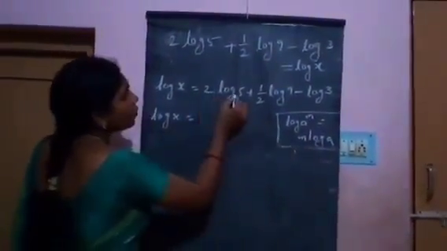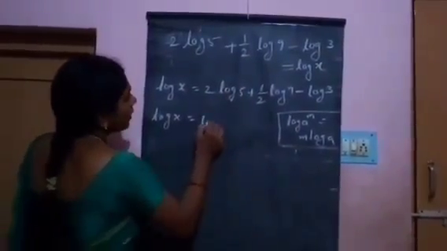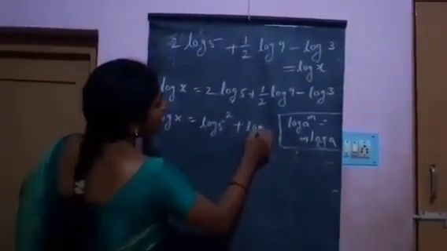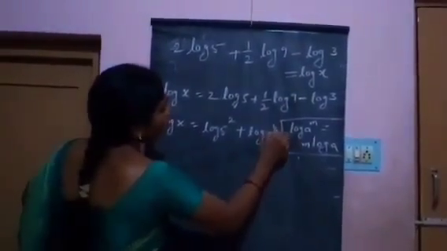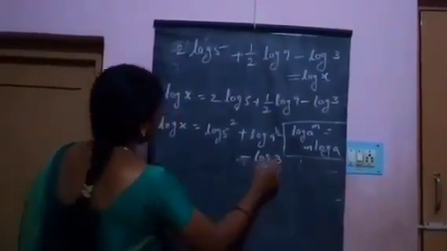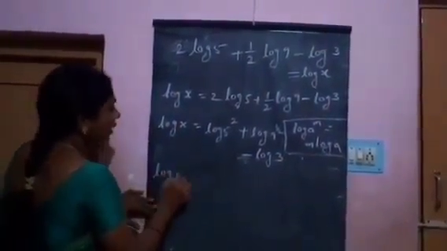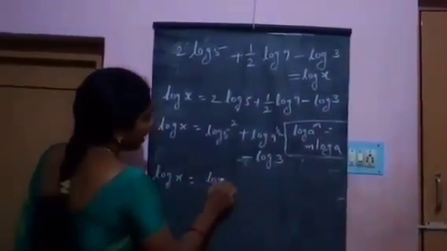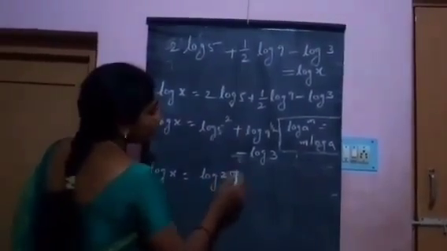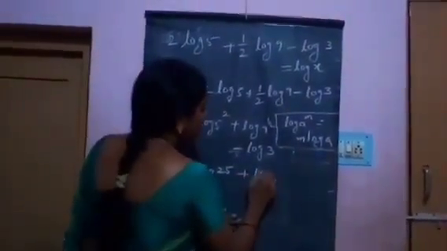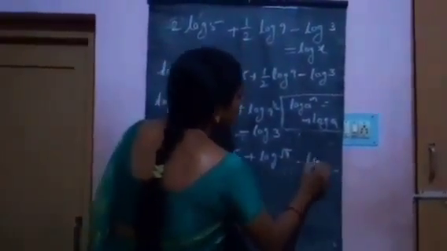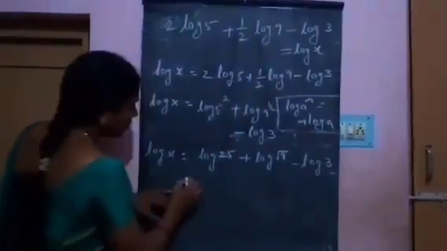Using this formula, 2 log 5 can be written as log 5 power 2, plus log 9 power 1 by 2, minus log 3. So log x equals log 5 square, which is 25, plus log of 9 power 1 by 2, which means root 9, minus log 3.